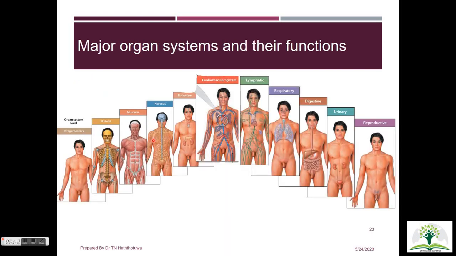Altogether, the human body is made up of 11 organ systems. These include integumentary system, skeletal system, muscular system, nervous and endocrine system, cardiovascular system, lymphatic system, respiratory, digestive, urinary and reproductive system. Let's take each system separately and look into the organs and their functions separately.